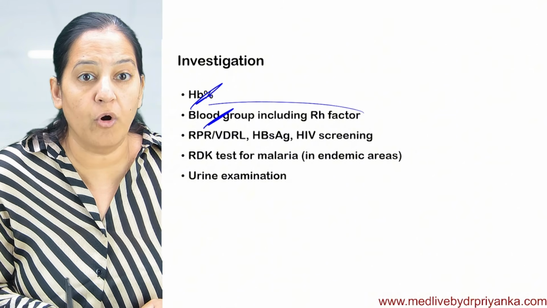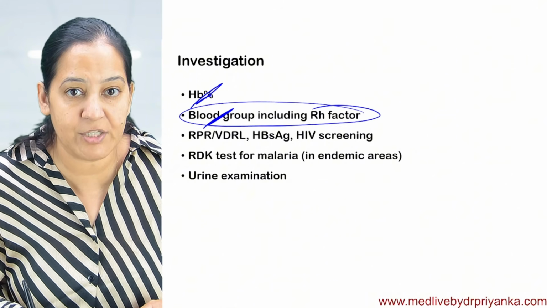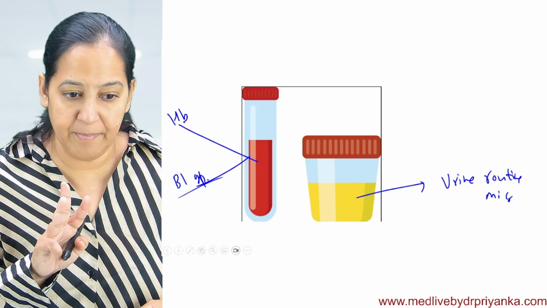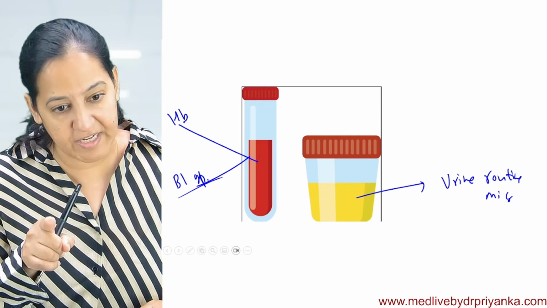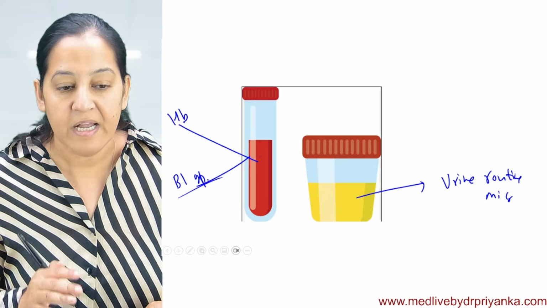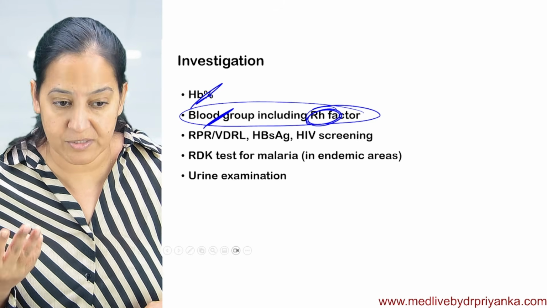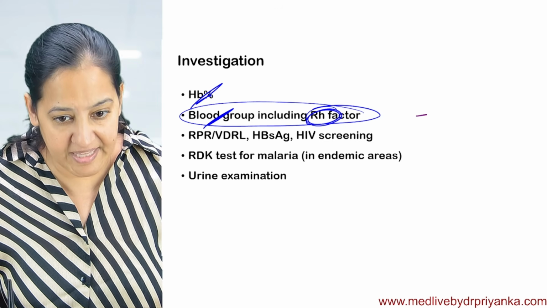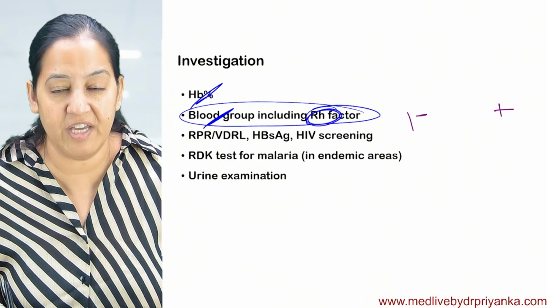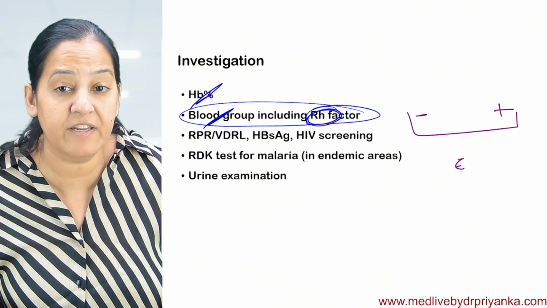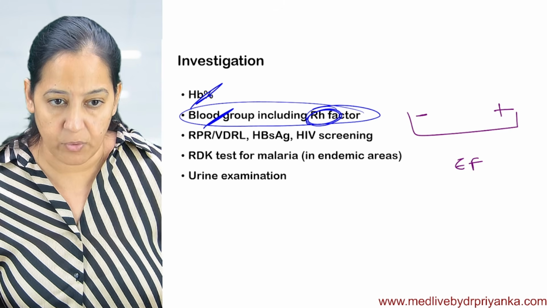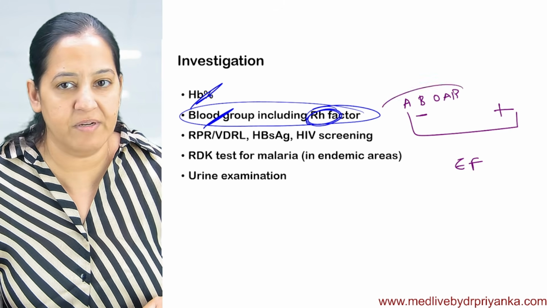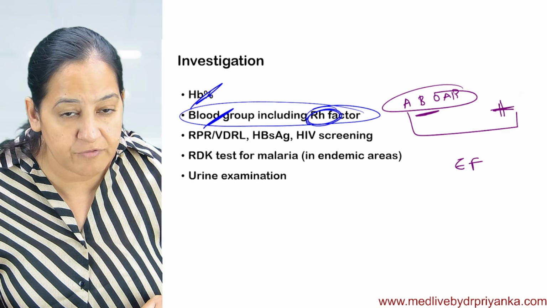This is to rule out the chances of erythroblastosis fetalis. That's why Rh grouping is also important. Blood grouping is not only A, B, AB and O. Is it positive or negative? A positive, A negative, B positive. So positive or negative is more important. I'm sure you are aware of erythroblastosis fetalis. If the mother is negative and the father is positive, there can be a chance the baby has erythroblastosis fetalis. Yes or no? It may be A negative, B negative, O negative or AB negative, doesn't matter. But the mother is negative and the father of the baby is positive.